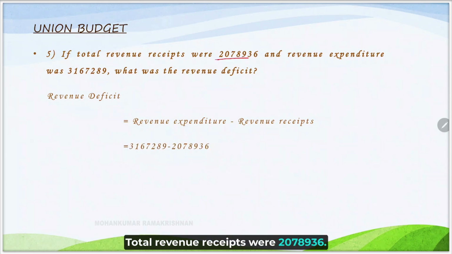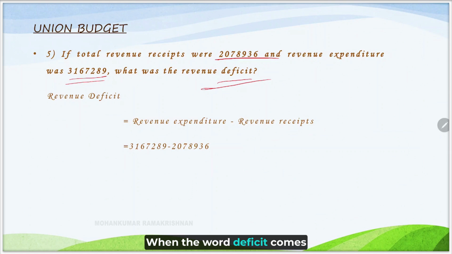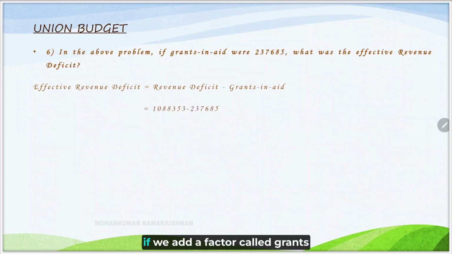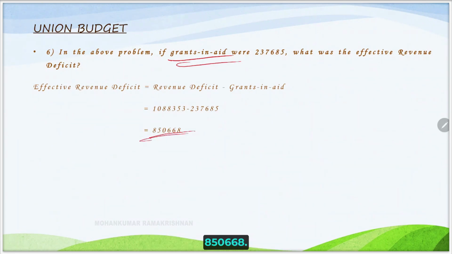And let us have the same question. Total revenue receipts were 20,78,936. Revenue expense is 31,67,289. What is the revenue deficit? When the word deficit comes, always expense is more than the income. Now the expense is this amount, income is this amount. Subtract them, simple maths, you will get the answer. And in the above problem, if we add a factor called grants in aid, I have already explained. Whenever a capital expense is done via a loan, then it has to be subtracted from the revenue deficit so that we will arrive at the exact value of effective revenue deficit. This math, if you apply, you will get the answer 8,50,668.